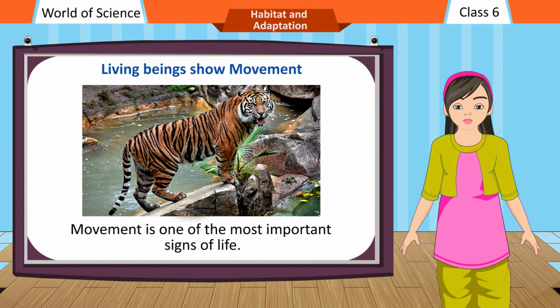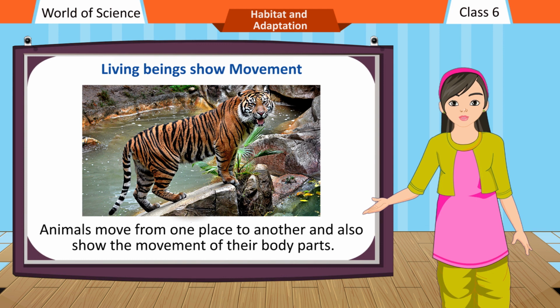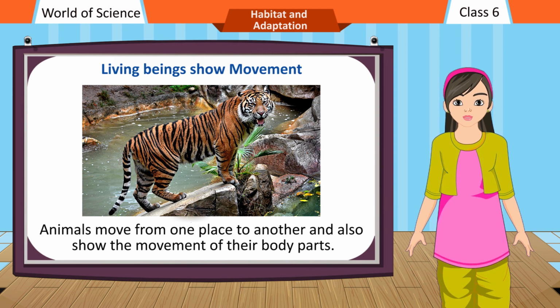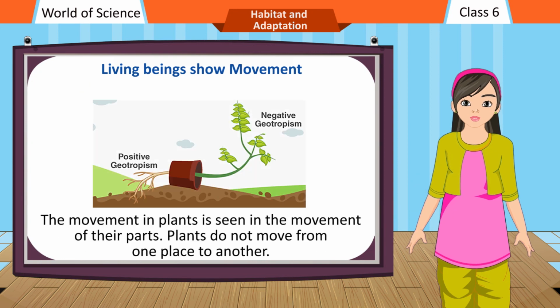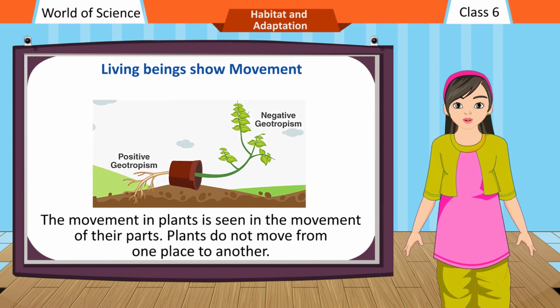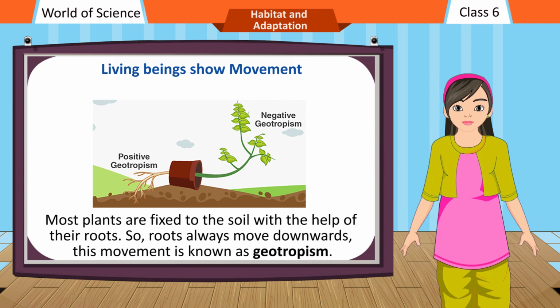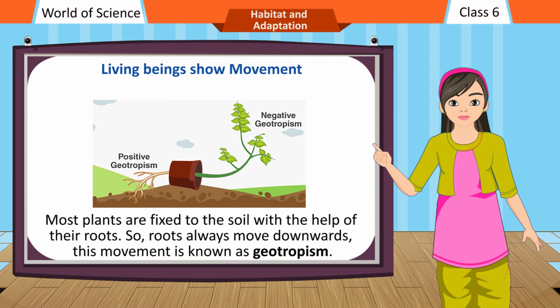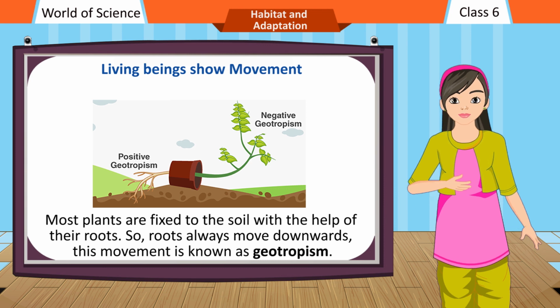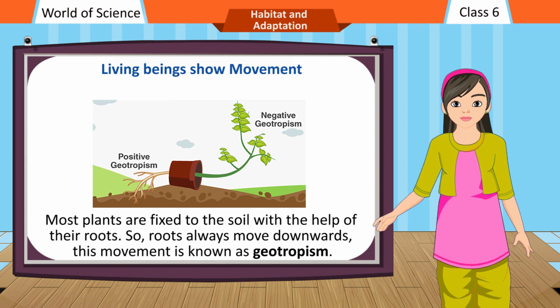Movement is one of the most important signs of life. Animals move from one place to another and also show the movement of their body parts. The movement in plants is seen in the movement of their parts. Plants do not move from one place to another. Most plants are fixed to the soil with the help of their roots. So, roots always move downwards. This movement is known as geotropism.